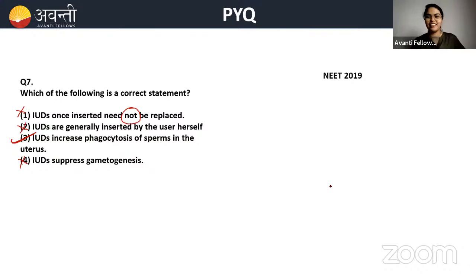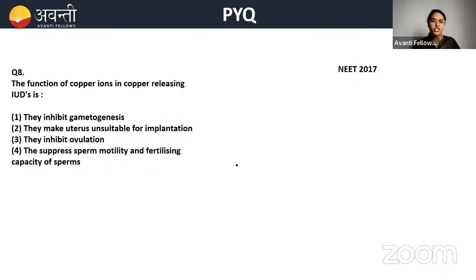Gandhinagar has answered it first. Non-medicated. Great. Let's move ahead. The function of copper ions in a copper releasing IUD. Copper. So please read out the options. Keep in mind we're talking about copper.